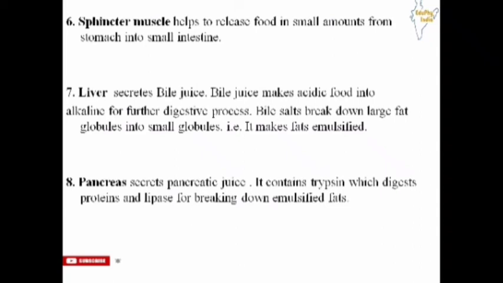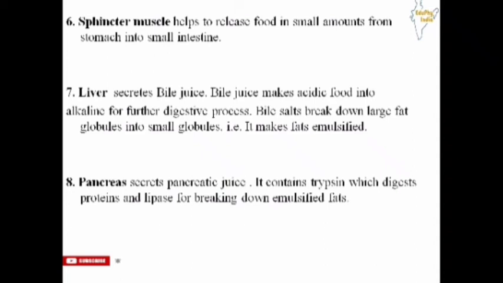Now seventh is the liver. The liver secretes bile juice, and this bile juice makes acidic food alkaline for the further digestive process. We have seen that there is an acidic environment in the stomach created by hydrochloric acid, and after the food particles come into the small intestine, it is very essential to convert this acidic food material into an alkaline one, and this is done by bile juice.